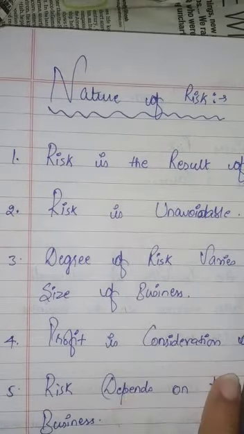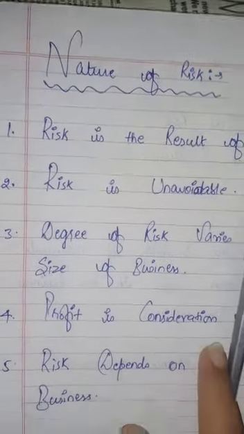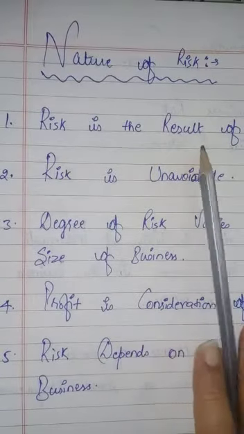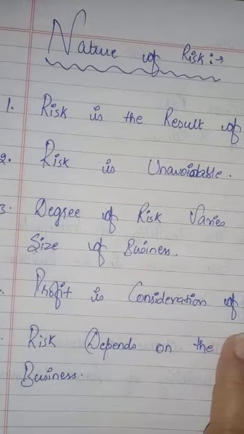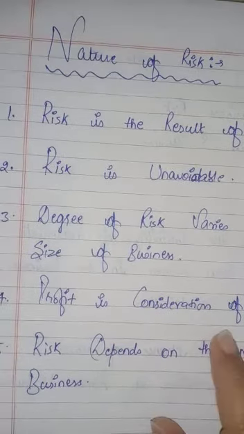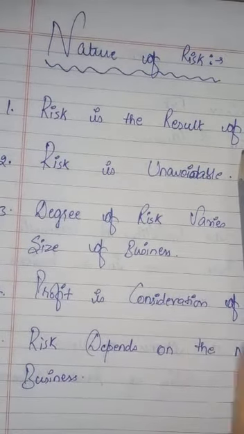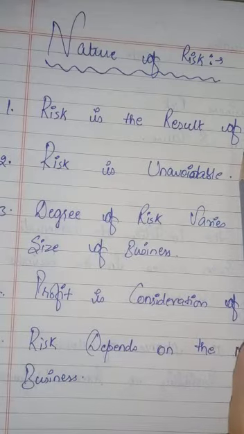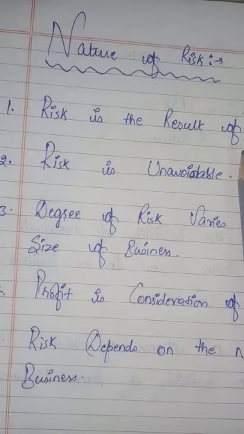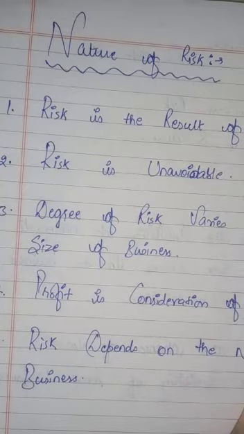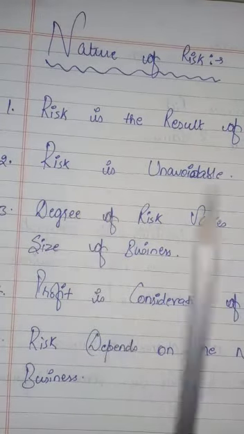This is the first feature of business risk, that risk is the result of uncertainties, and uncertainties are of 3 types: human uncertainty caused by humans, business uncertainties, like a wrong assumption of demand or a change in price or change in fashion, and natural uncertainties caused by nature, like earthquake, drought, snowfall, epidemic, etc. It will be discussed in the next topic in detail.